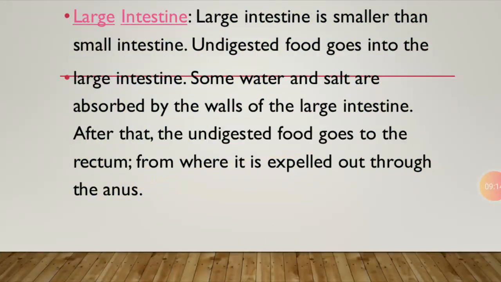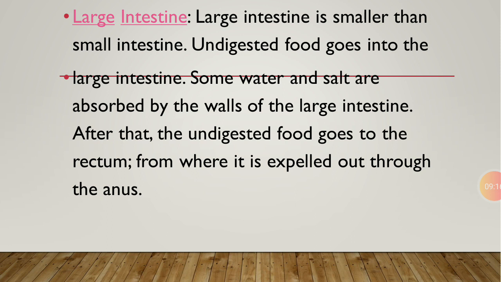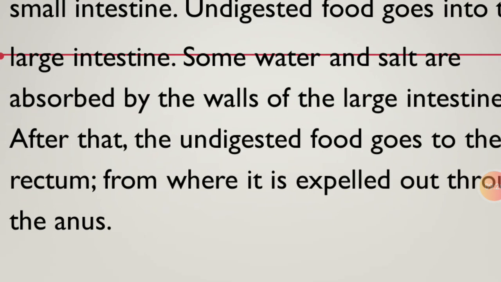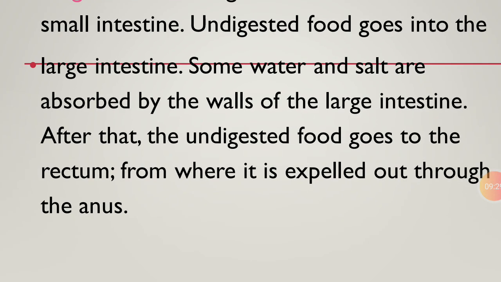Next, large intestine. Large intestine is smaller than small intestine, as we all know. Undigested food goes into the large intestine. Here the absorption of some water and salts takes place. Also the absorption of some medicines takes place inside it, and after that the undigested food moves to the rectum, where it is stored for a temporary time and it is expelled out of our body through the anus.